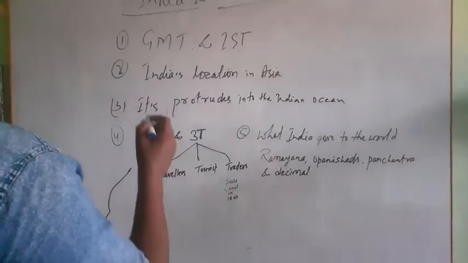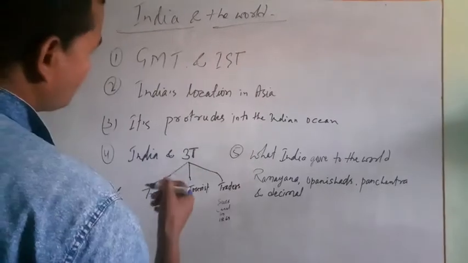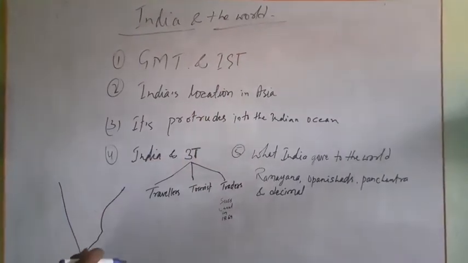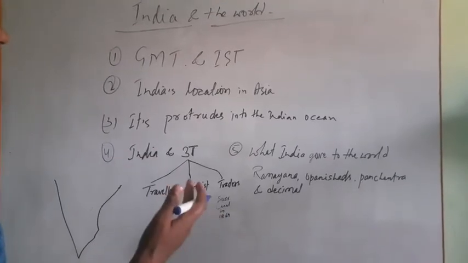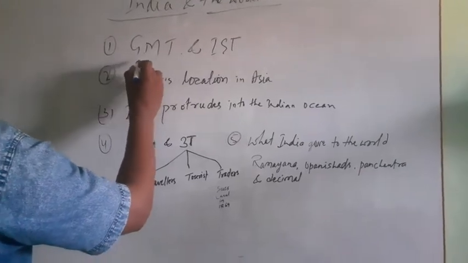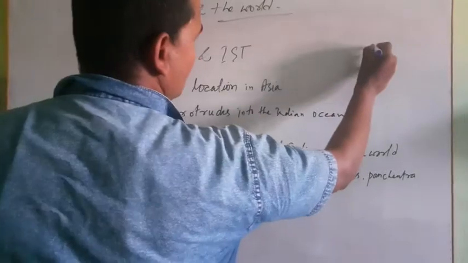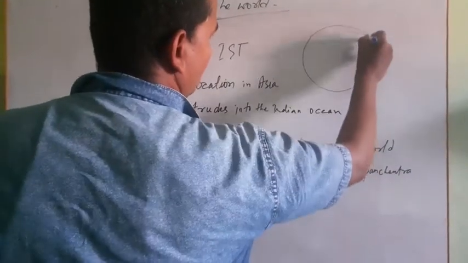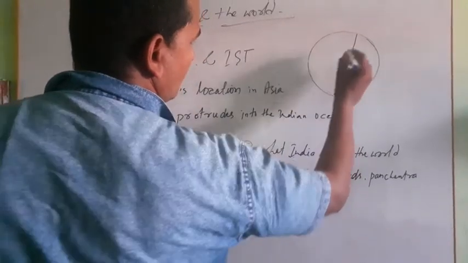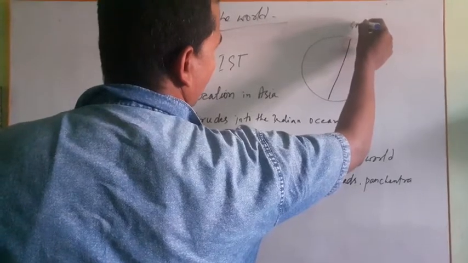Hello guys, today we're going to study about India and the world, about India's position and the rest of the world, and how it goes together. So the first point is GMT, Greenwich Mean Time. This is Earth, and this is the imaginary line known as the prime meridian or Greenwich Mean Time.